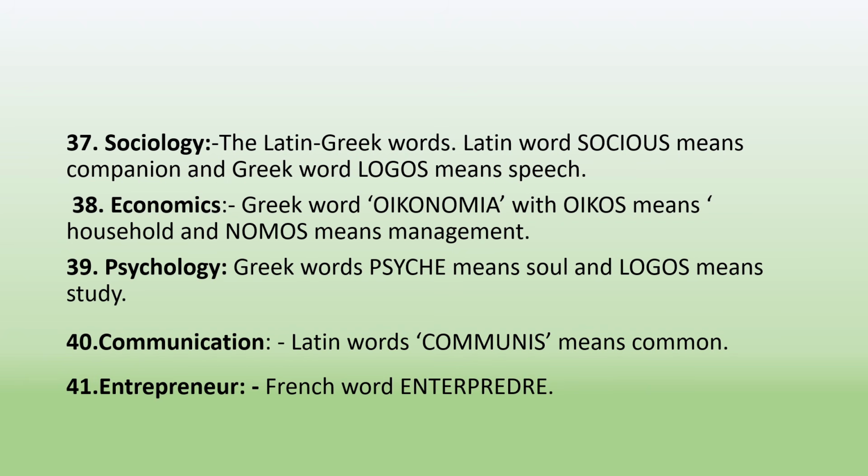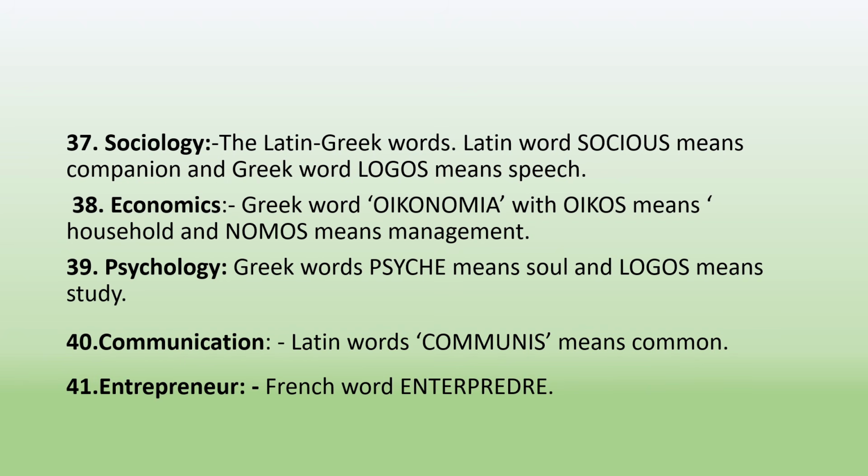The next term is economics. Economics is a Greek word which is derived from oikos, which means household, and nomos means management. The next term is psychology. Psychology is a Greek word which is derived from psyche, meaning soul, and logos means study. The study of soul is called psychology.